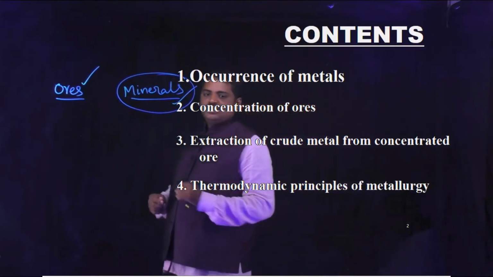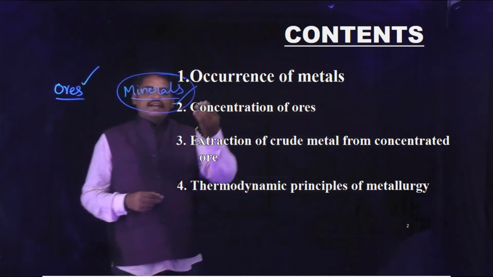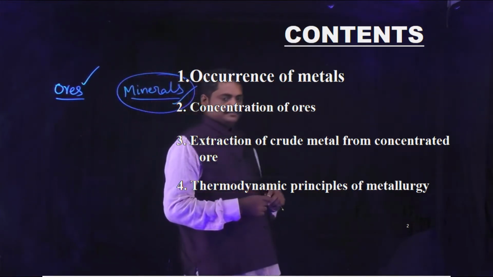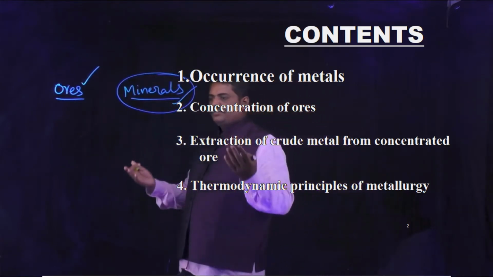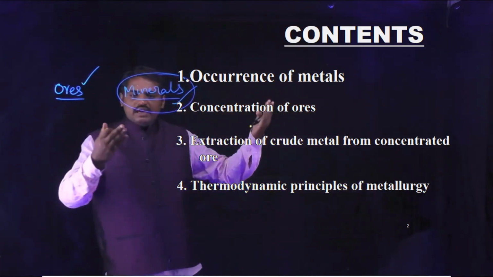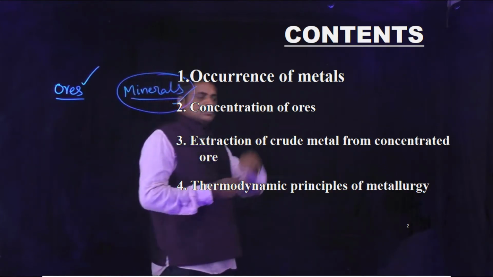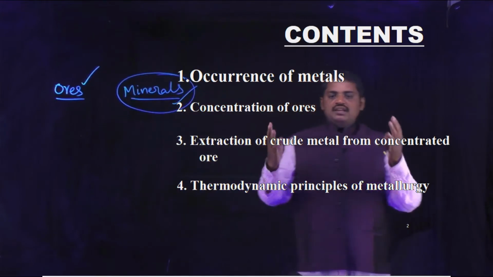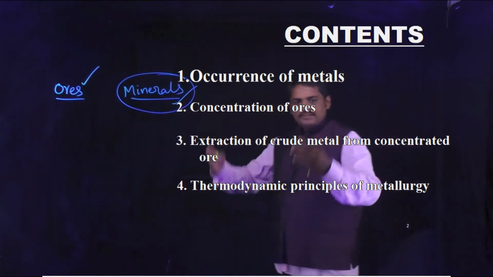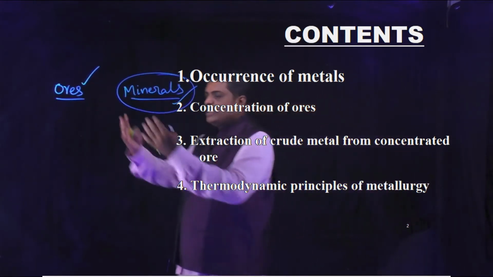Main contents are, first one, occurrence of metals. Generally, metals are available from ores and minerals. Some metals are available in the free state in nature, meaning that metals are available in individual form.